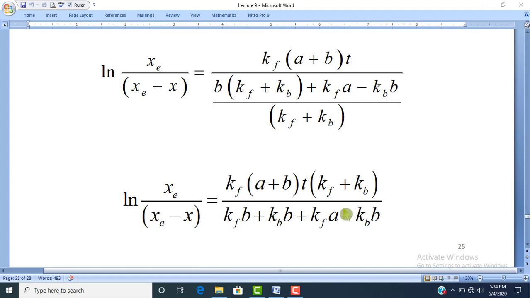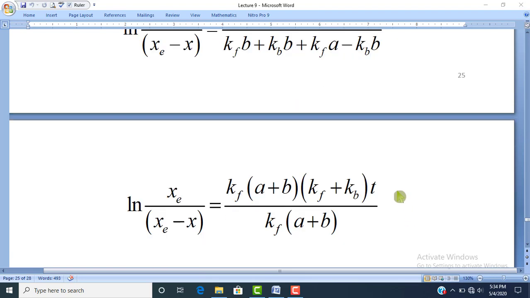So this equation is similar to that. If we have a mathematical expression a over b over c, then its solution will be a into c divided by b. So it is a, it is b, it is c. So a will be multiplied with c. So kf into (a plus b) into t will be multiplied with (kf plus kb), divided by kf into b plus kb into b plus kf·a minus kb·b.